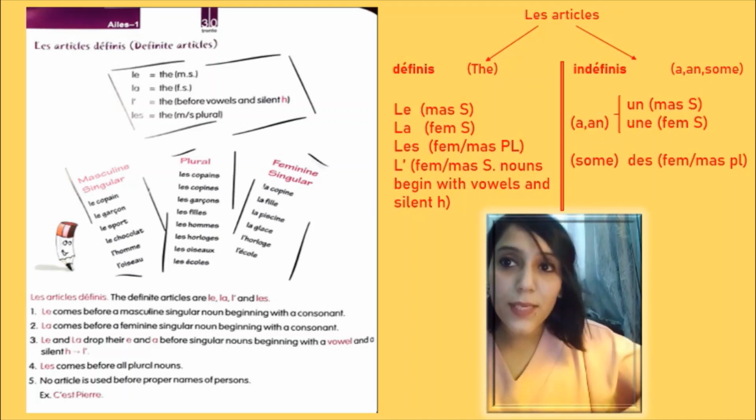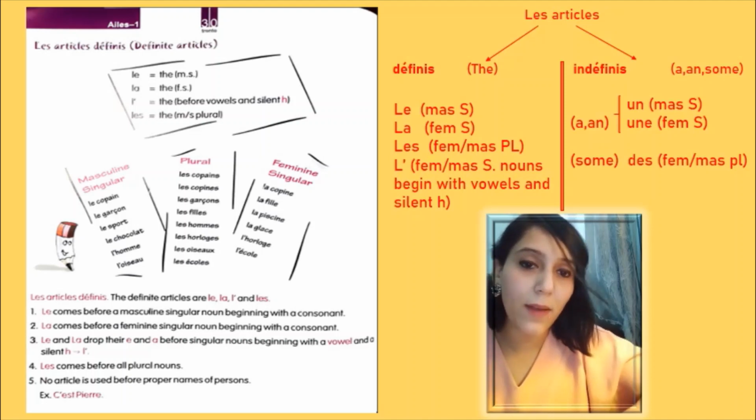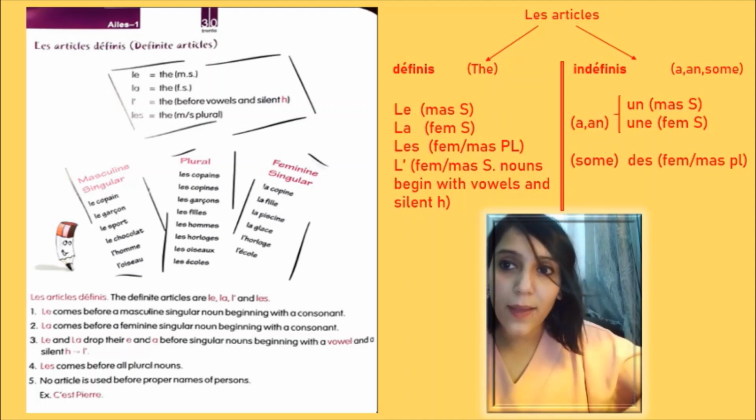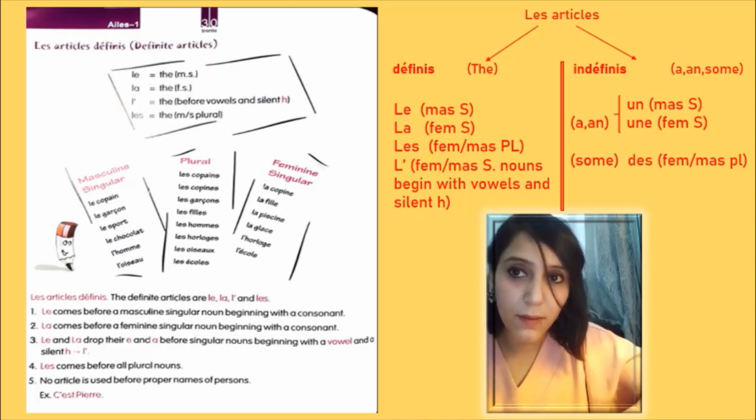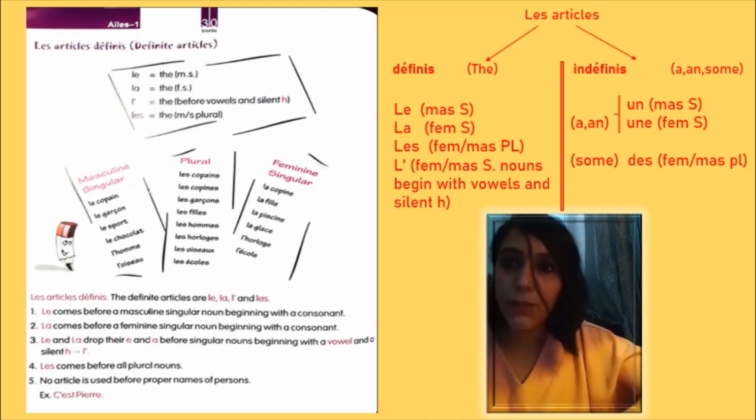For example, first is le, which is used with masculine singular nouns. La is used with feminine singular nouns. L apostrophe is used when your noun starts with a vowel, or if you have H, which is also treated as a vowel in French and which is always silent. Last one, the fourth form, we have les, which we use with masculine or feminine plural nouns.